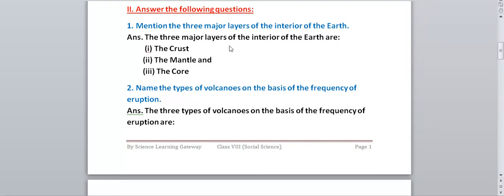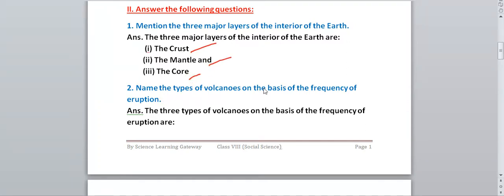Very easy answer. What are the three layers of the interior of the earth called? They are called crust, mantle and core, right? We have read that the earth is divided into three layers inside. Three layers are present that are called crust, mantle and core. So what answer will you write? The three major layers of the interior of the earth are crust, mantle and core. Okay, you have to write these three.